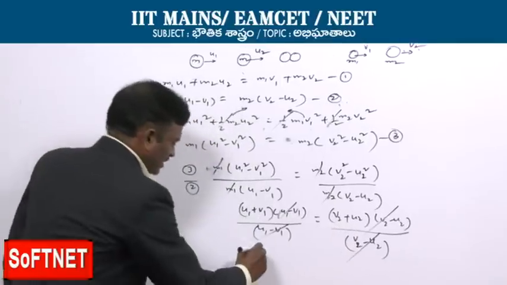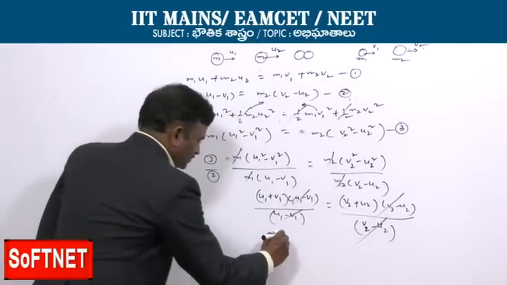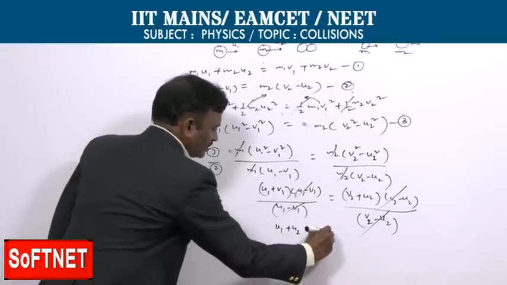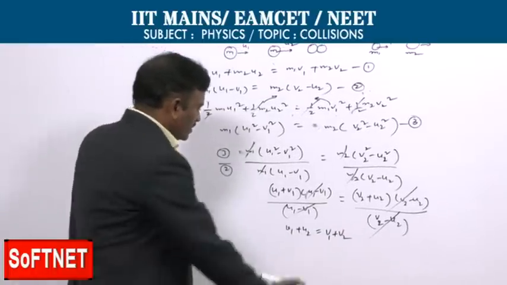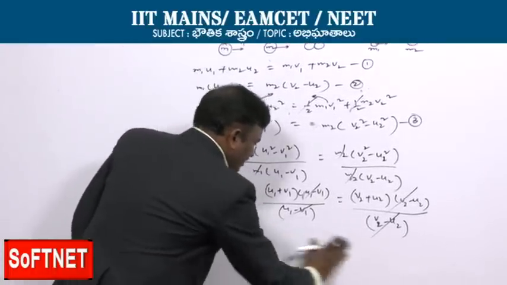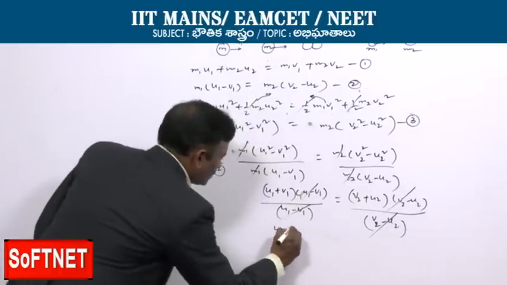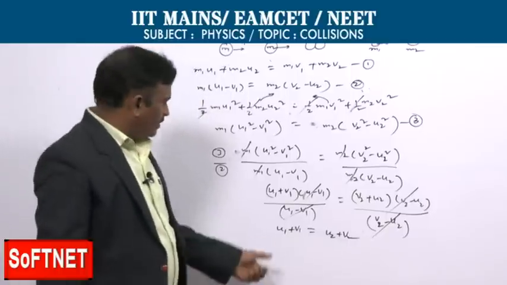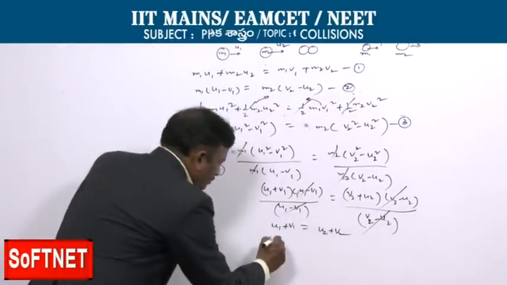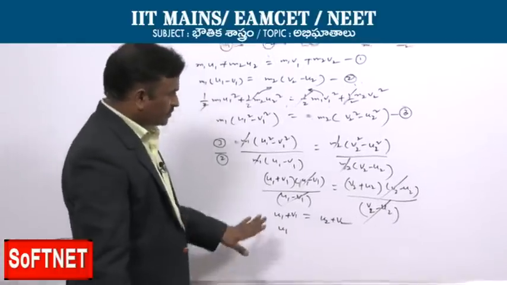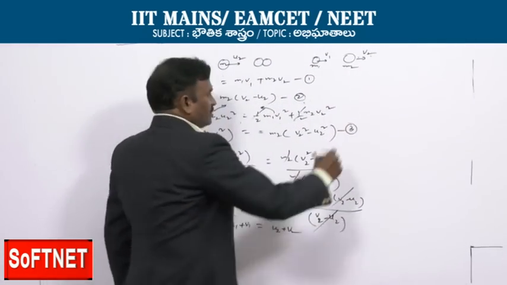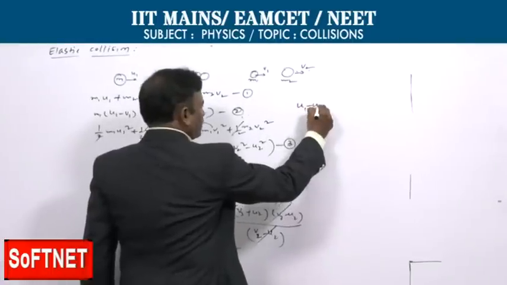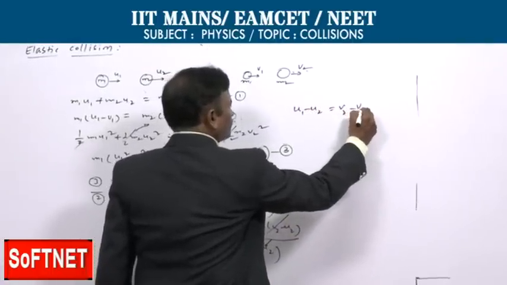Then u1 plus v1 is equal to u2 plus v2, and we can write the resultant equation u1 minus u2 is equal to v2 minus v1.